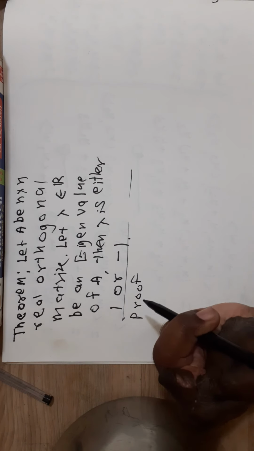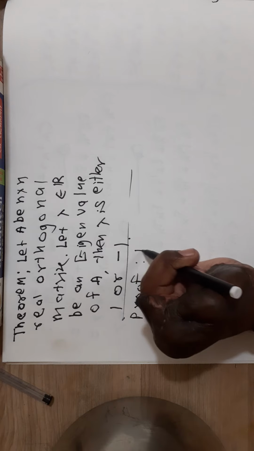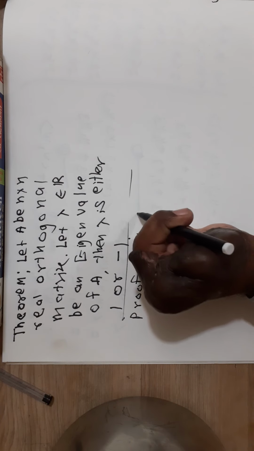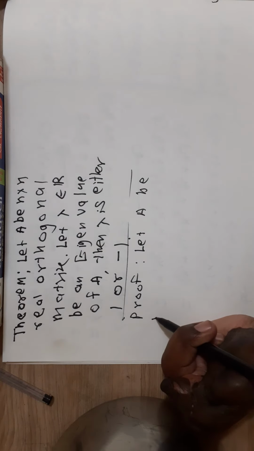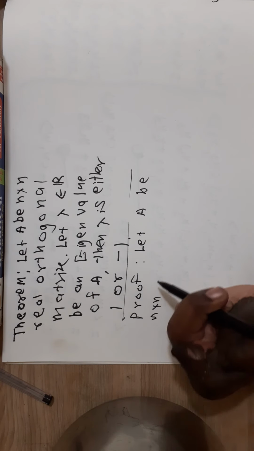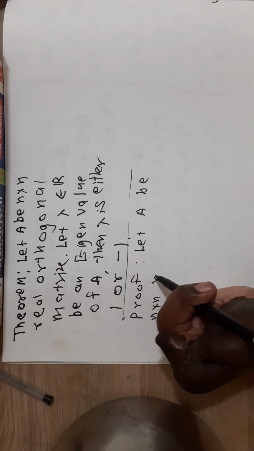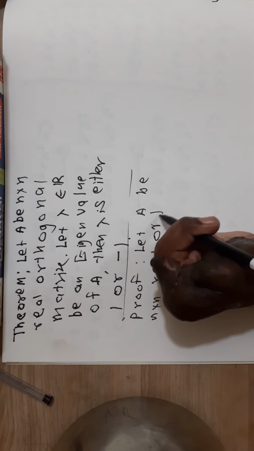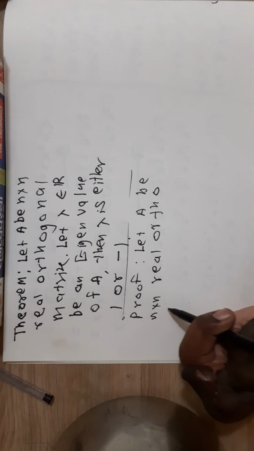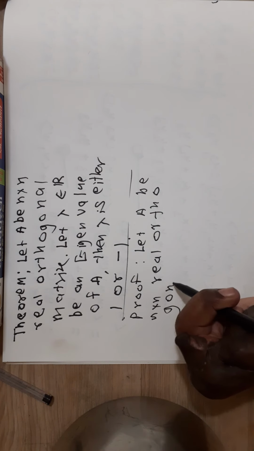Let A be an n by n real orthogonal matrix.